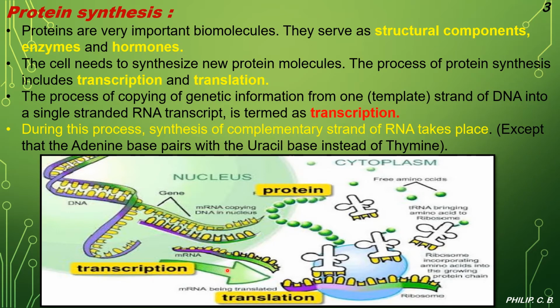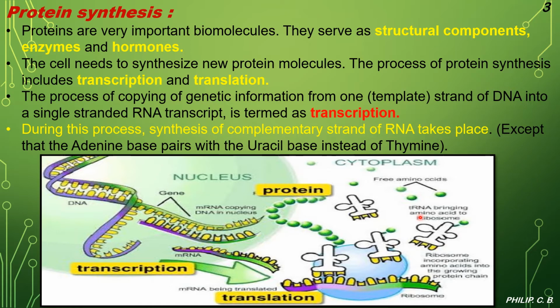Further, this mRNA gets translated into the protein or polypeptide chain in the cytoplasm. Here we can see the translation process taking place, with the ribosomes incorporating amino acids into the growing protein chain. Coming back to the earlier slide, you saw how the amino acids get incorporated in the protein chain in the first half of the animation slide. So the concept becomes much easier because of more images and animations.